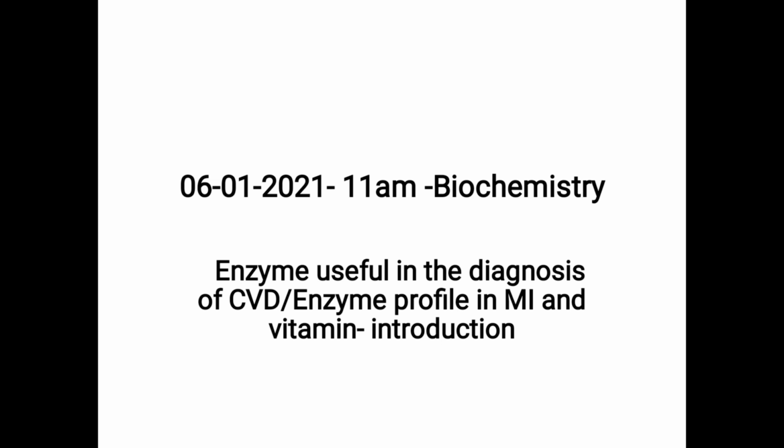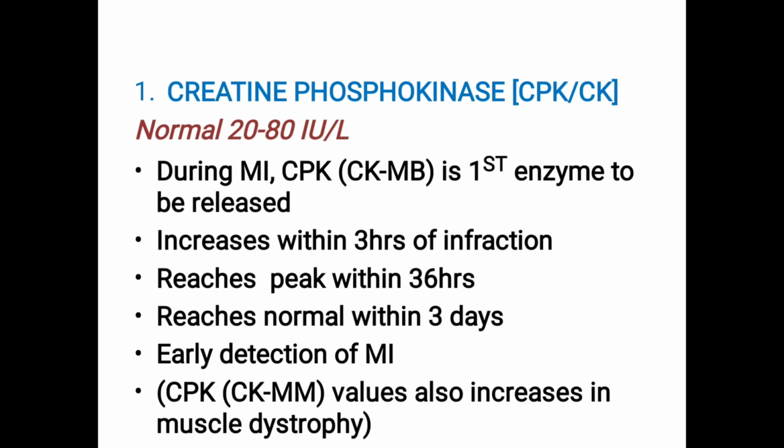Now let us see enzymes useful in the diagnosis of cardiovascular diseases, or we can call it myocardial infarction. So here mainly we concentrate on enzymes involved in myocardial infarction. Remember students, enzymes like AST and ALP were explained before as diagnostic enzymes, and cardiac markers or cardiac enzymes can also be included under diagnostic enzyme.